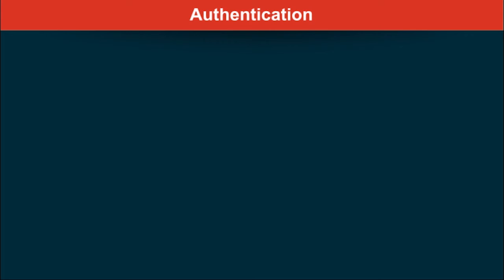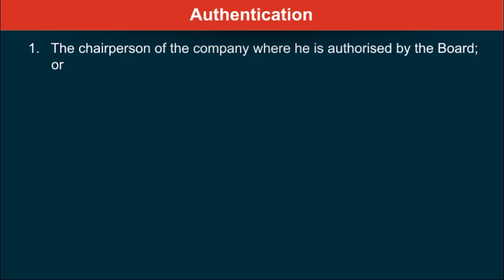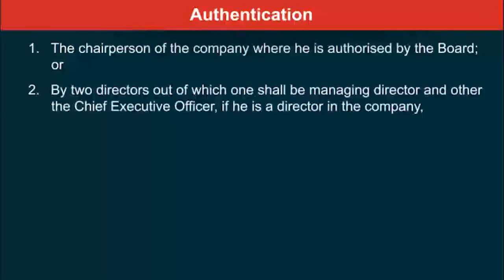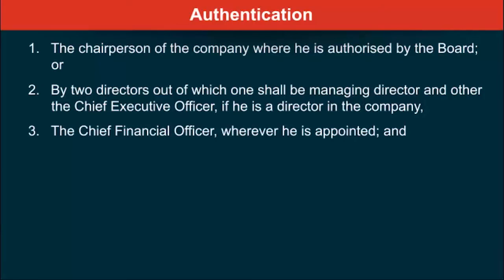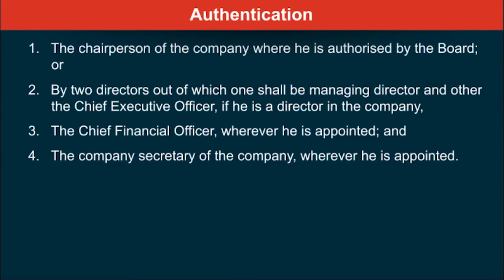Financial statements. Who's supposed to sign? Technically we call it authentication, and it says that a chairperson of the company who is authorized by the board, or two directors out of which one should be the managing director and the other the chief executive officer if he is a director in the company. The third is the chief financial officer wherever he is appointed, and the fourth is the company secretary wherever appointed. So all the four are required to sign.